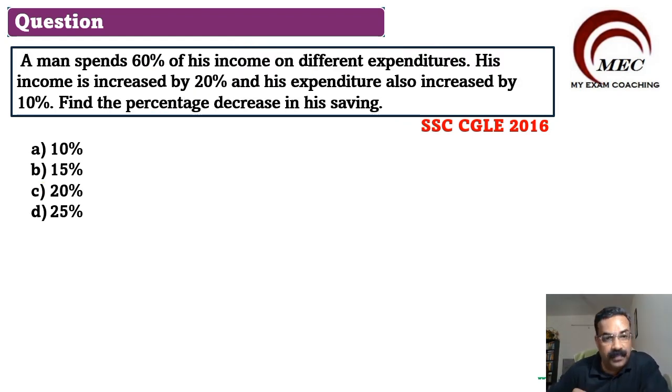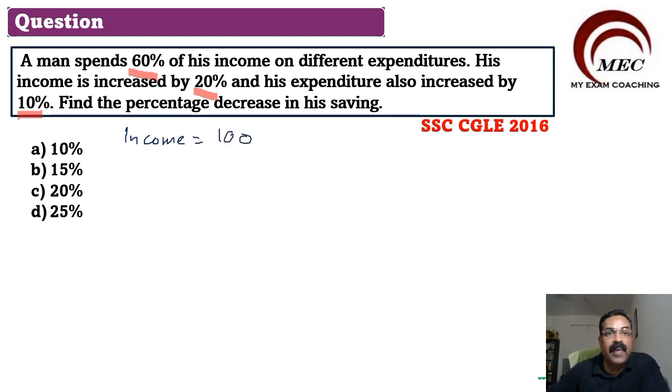So the question is, a man spent 60% of his income on different expenditures. 60% is the expenditure. His income is increased by 20%. When the income increases by 20%, expenditure is also increased by 10%. Find the percentage decrease in his saving. Again, this type of question we can approach directly by taking 100 as the base. Let us solve it like this. Suppose initially the income is equal to 100.